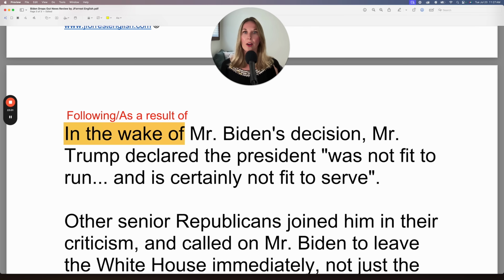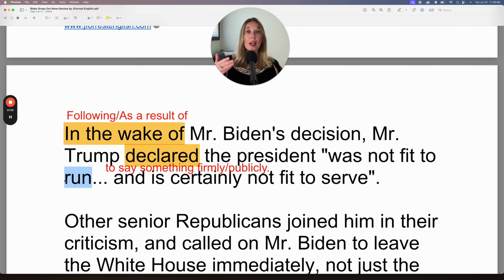Mr. Trump declared. Now, it's important to understand alternatives. For example, declare is an alternative to the verb say, but to declare means to say something firmly or publicly. So he didn't just say it, he declared it, which sounds stronger. He said it firmly. Mr. Trump said firmly, the president, Joe Biden, was not fit to run.